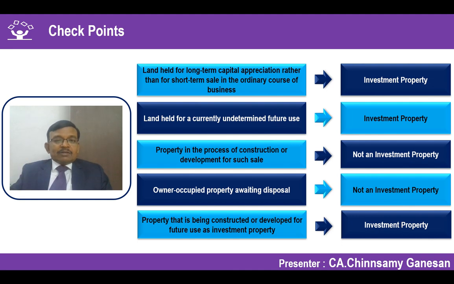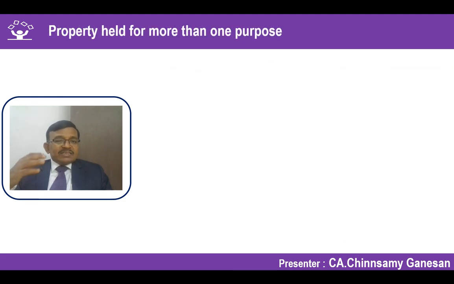Okay. Now, suppose a property is held for more than one purpose. A portion is used for business purposes, a portion is given on rent. How to split and do the accounting? There is some guidance available in the standard, and let us see the guidance.